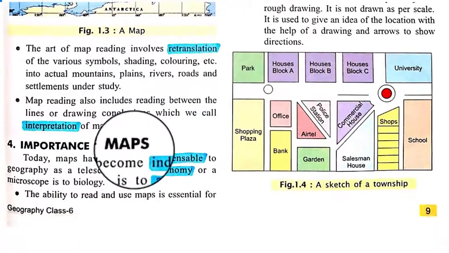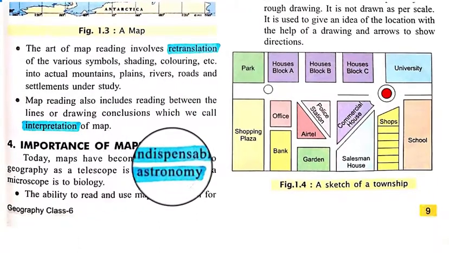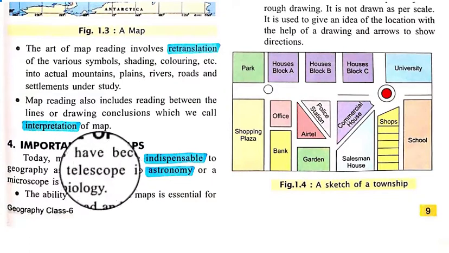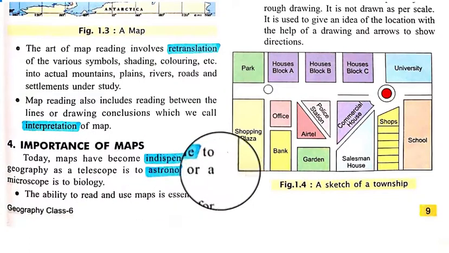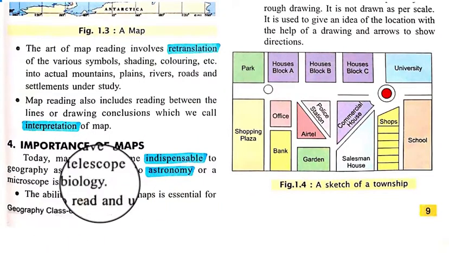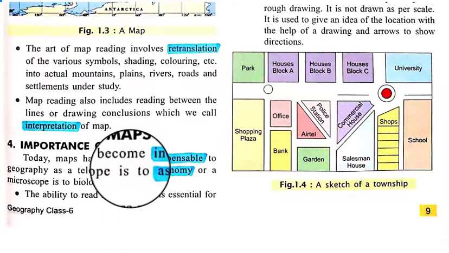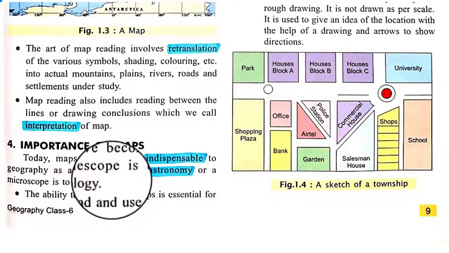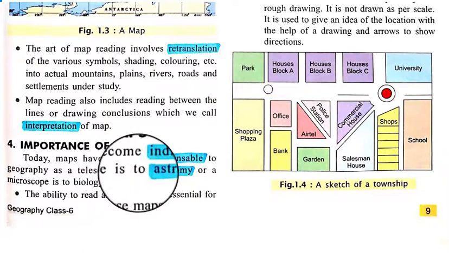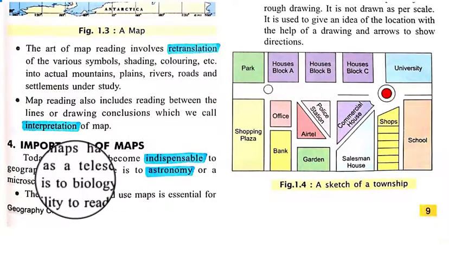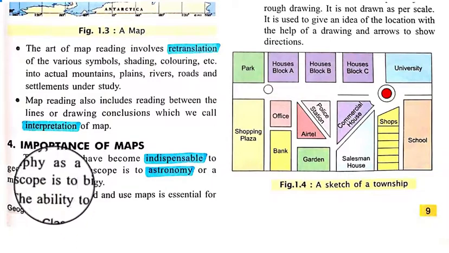Next is the importance of maps. Today maps have become indispensable to the geographer, as a telescope is to astronomy or a microscope is to biology. So this is very important for us, basically for geographers.